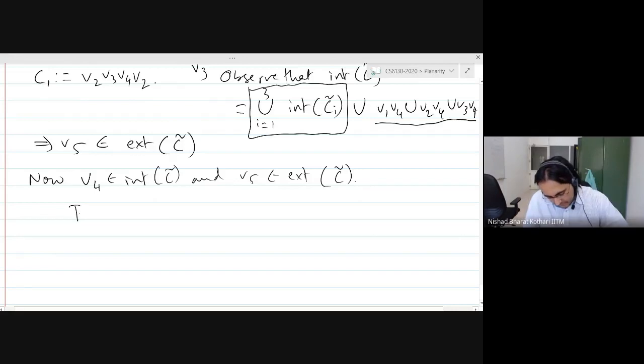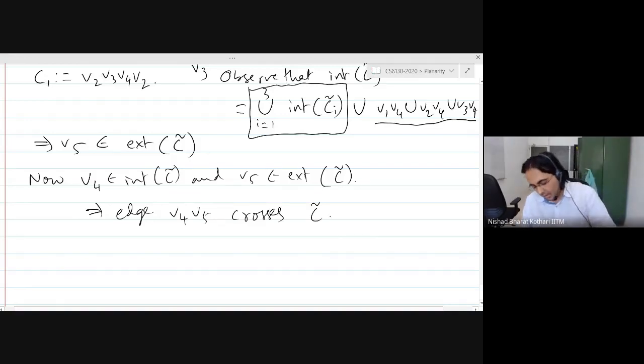This implies, by the Jordan curve theorem corollary, that the edge V4 V5 crosses C tilde. So we get a contradiction in every case, and that completes the proof.